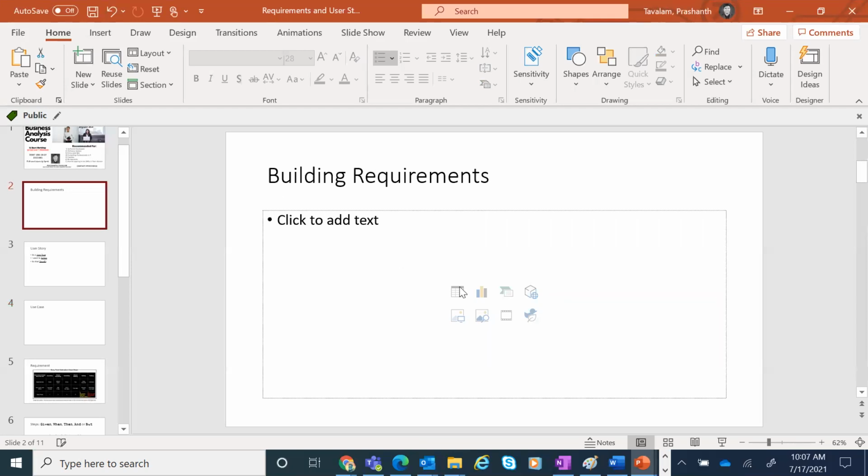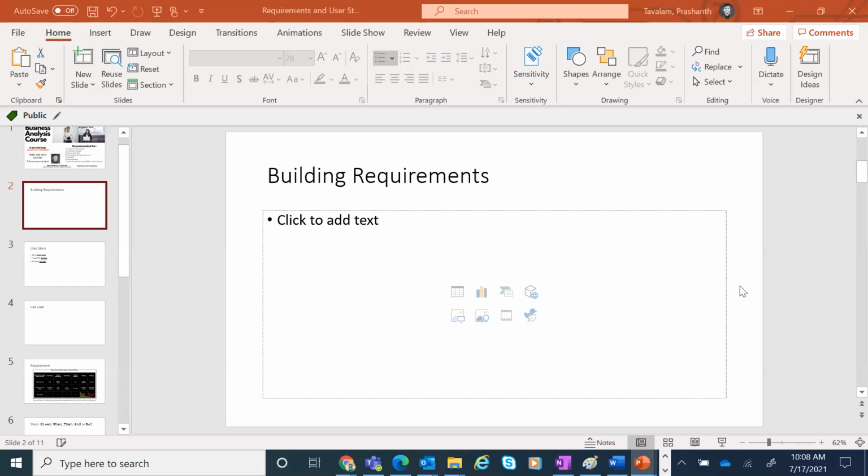So when we are building requirements, what is the kind of skill level we must have? I'm going to ask you folks to tell me what kind of requirements you want to capture. It could be from a specific domain, e-commerce, or healthcare, or it could be anything very basic. Let's say we are building software from scratch. So how do you build requirements? This is something that we're going to look at now.